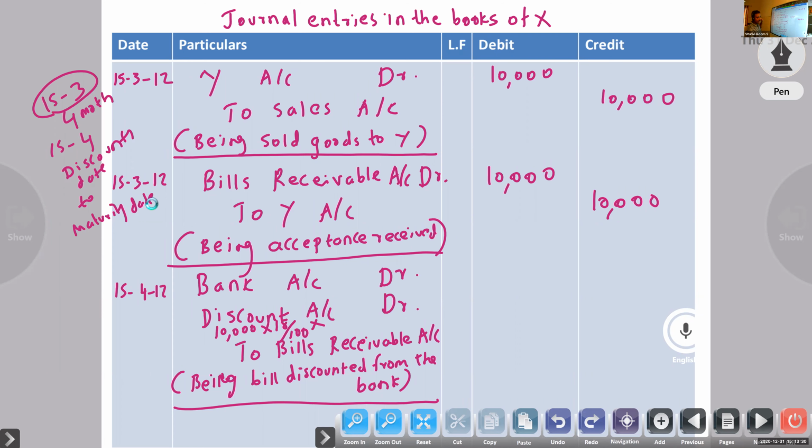Before 3 months we are getting the amount. So 18% they will deduct, into 3 by 12. So 1800, 450, 9550.